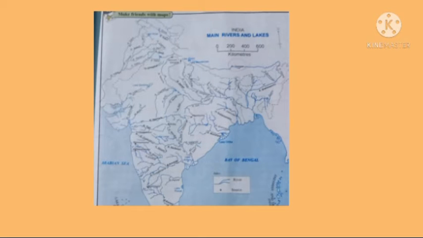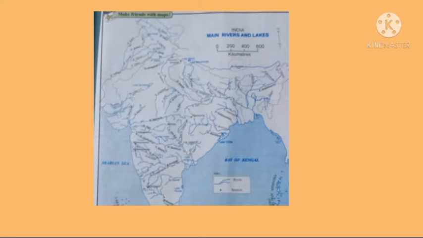Now we will do a map study. It will help you for better understanding. Dear students, here we can see the main rivers and lakes in India. The rivers are shown as blue lines in the index, and the source is marked with a black dot-like circle.